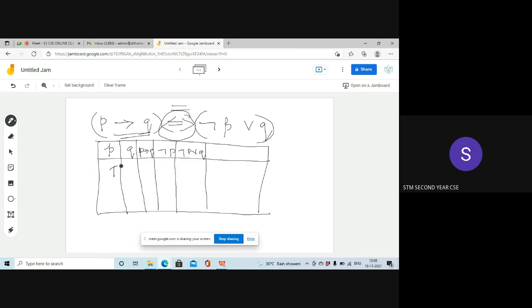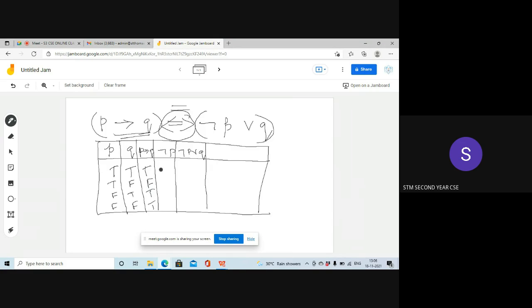So for P, the different truth value assignments are true, true, true, false, false, true, and false, false. Now, what is P implies Q? What is the truth table? If P is true and Q is false, the output is false. The other cases it is true. P implies Q means whenever P is true, if Q turns out to be false, the output is false. Other cases, it is true.